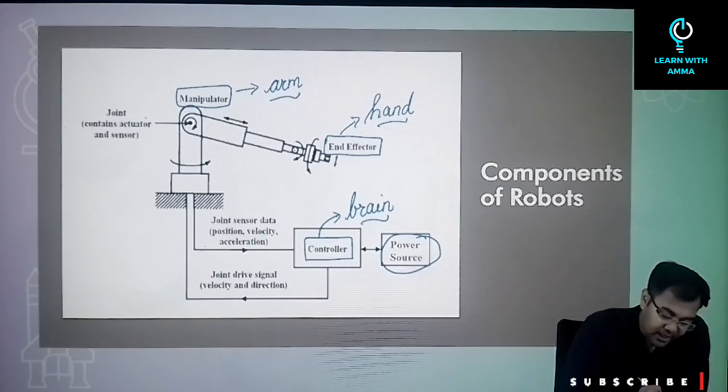Then after that you have the actuators and the sensors. Actuators are, in a manner, the muscles of a robot. These are like the muscles of the robots because they have all the energy that has been supplied by the controller to carry out any activity. So that's why these are called the muscles of a robot.